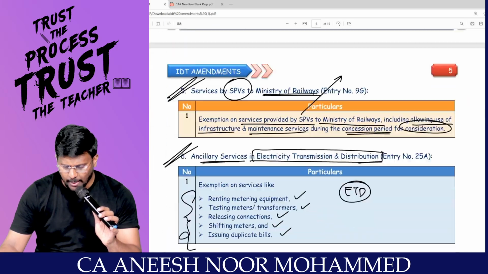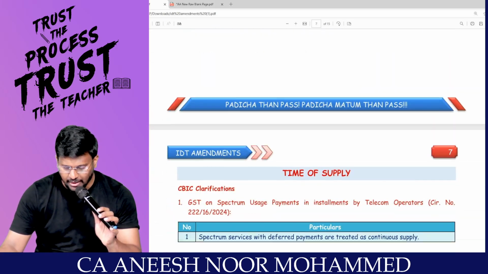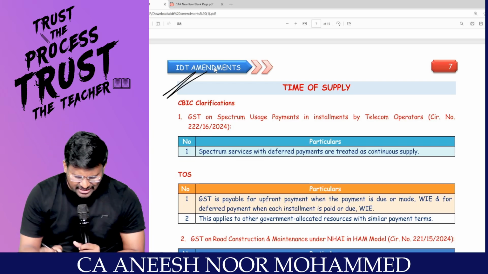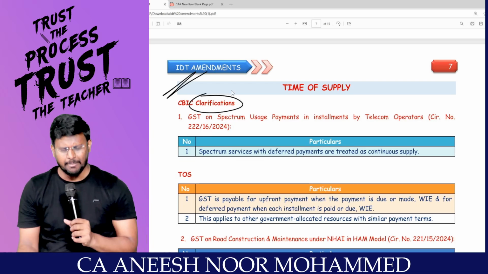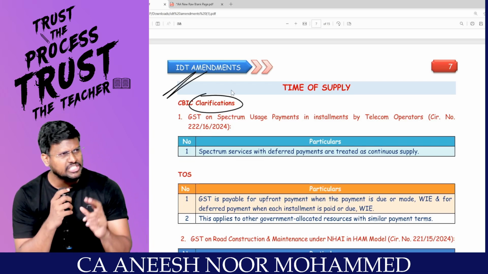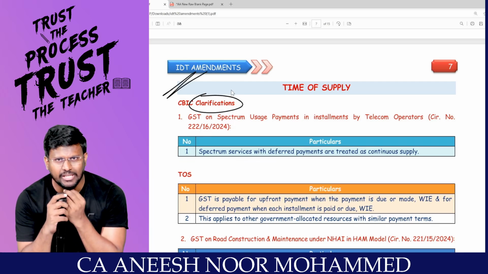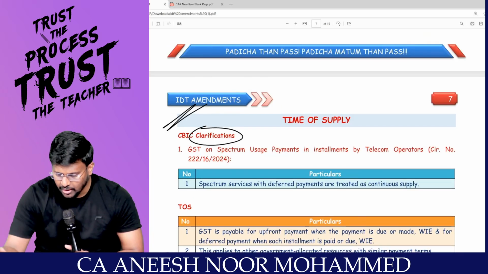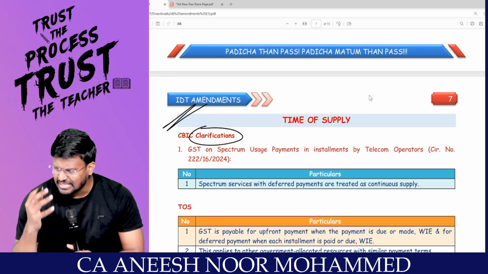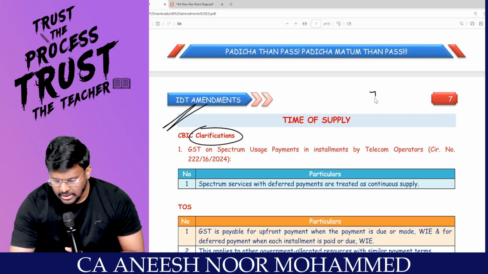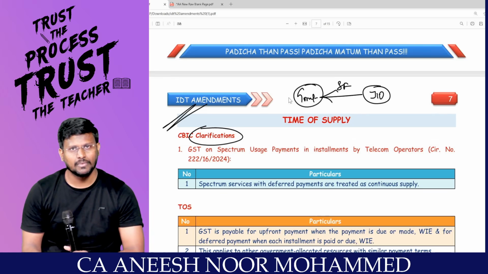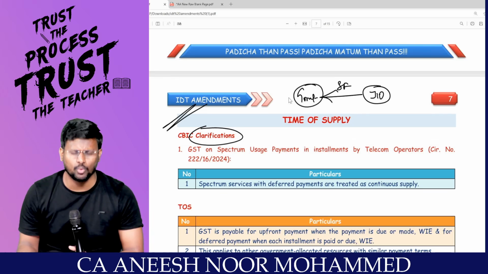I'm moving to the next chapter, my dear lovable students. The next chapter is time of supply. Sir, again, these are clarifications. I can't say that these are amendments. Simple. Have you heard about 1G, 2G, 3G, 4G, 5G? Like that, spectrum usage payment. For example, everyone knows the biggest telecom company, Jio. Jio has to pay spectrum fees to the government in order to get this G. Okay, 5 crore, 10 crore, 50 crore, 500 crore, like that.